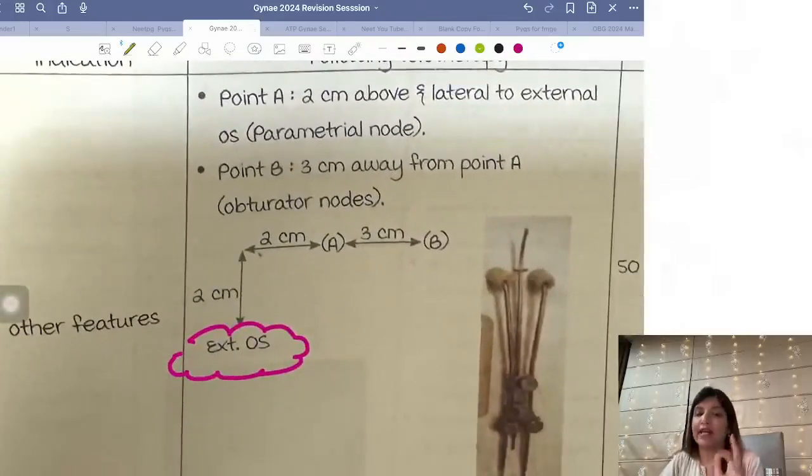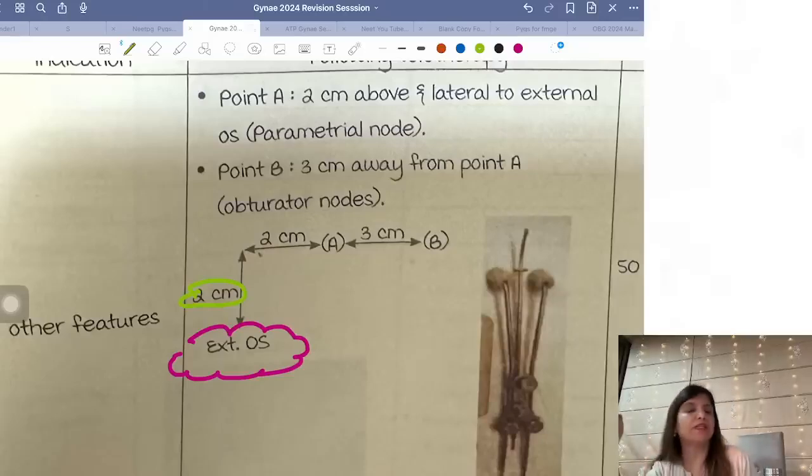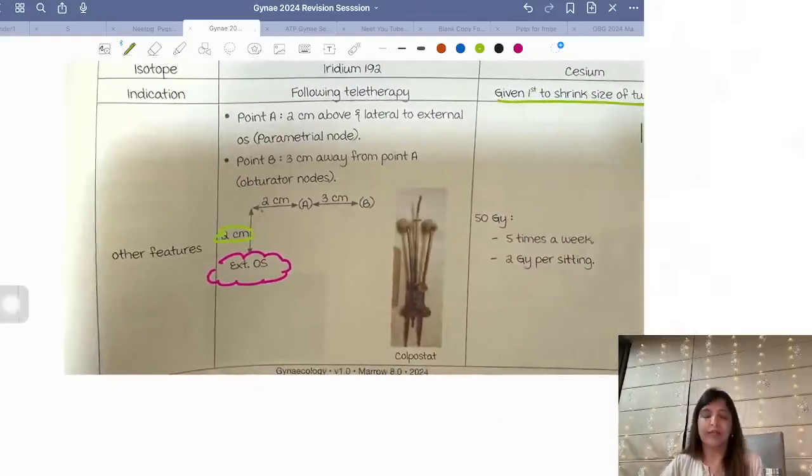One is point A. Point A is 2 centimeters above the external os and 2 centimeters lateral to it. And point B is 3 centimeters lateral to point A. These are the places I have to focus upon because important structures and important lymph nodes are present there.